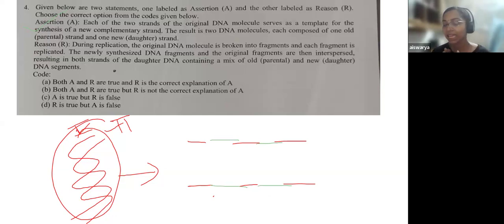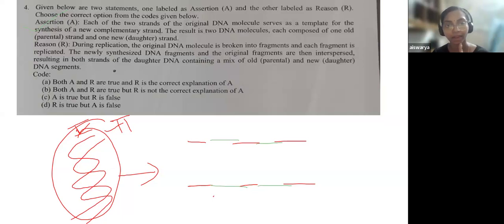In replication, there will always be a DNA parental strand that acts as a template for the formation of its complementary strand, which we call the daughter strand. Now, these two combine to form the double helical structure. There is no concept of being broken and each fragment being replicated and combined to form the double helix.